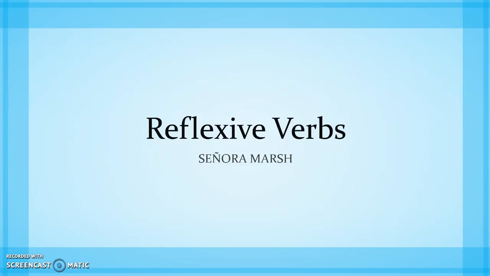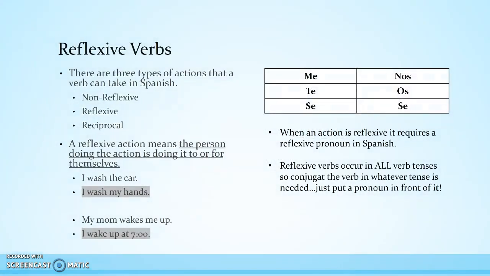Welcome to lesson 2.1 on reflexive verbs. There are three types of actions that a verb can take in Spanish. The type of actions that you've already learned are non-reflexive. They're just the standard verbs that you end with o, as, a, amos, áis, an. Now we're going to learn two other types of actions, and the one we're going to focus in on today is reflexive. There are reflexive actions and reciprocal actions.